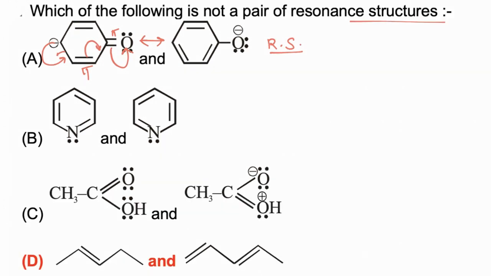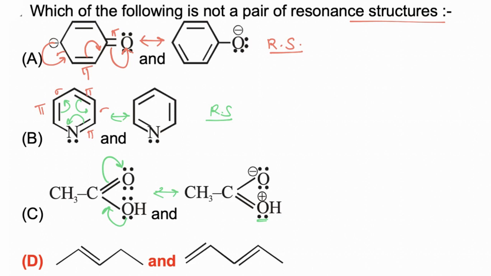In option B, there is conjugation in the molecule: pi bond, sigma, pi, then sigma, then pi. Pi bonds and sigma bonds are present in conjugation. So if electrons are shifted, then these two are resonating structures of each other. In option 3, a pi bond, sigma bond and lone pair are present in conjugation. So if electrons are shifted towards oxygen, this oxygen becomes negatively charged and that oxygen becomes positively charged. So these two are resonating structures of each other.